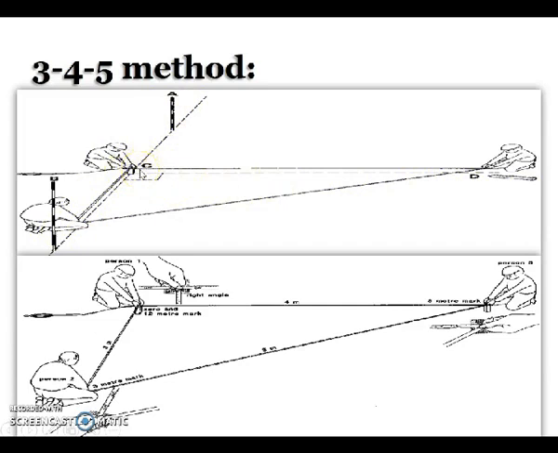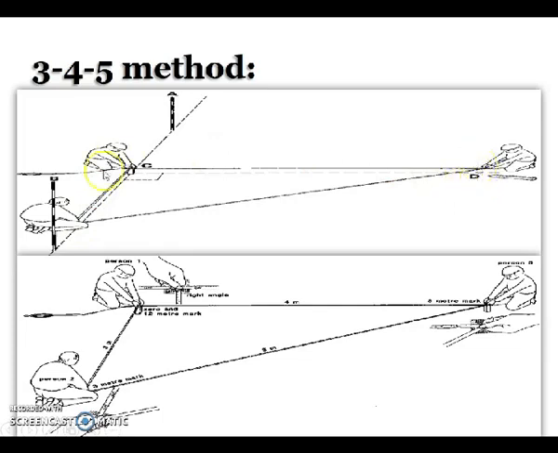For this, from the point C, either towards B or towards A, you have to take the tape or chain up to a distance of 3 meters. Here, towards B, the point has been located. Let this point be E. So the CE distance is 3 meters.